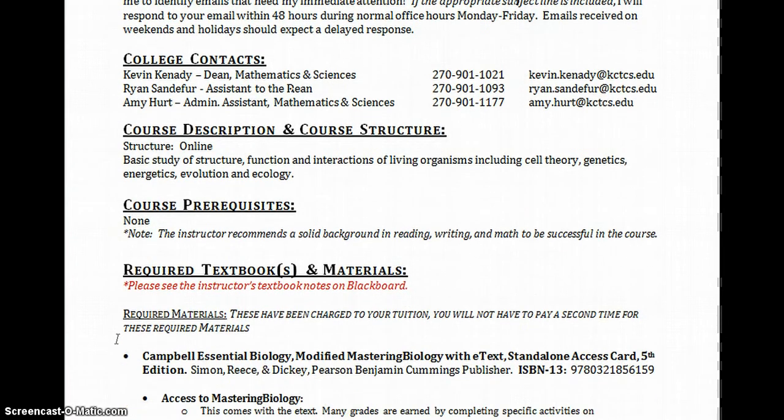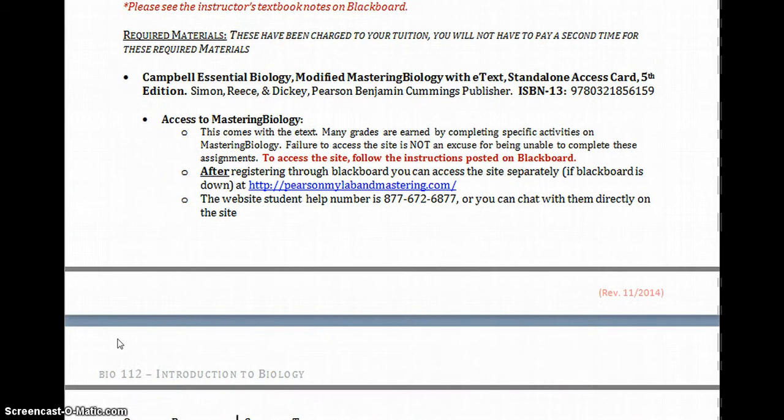Okay. Required textbook and materials. This summer, as I said before, we're trying something new to save you guys money. The required materials, access to MyLabs Plus, that online homework, and the e-text, is all that is required. And that will be billed directly to your tuition. So you should not have an extra charge.